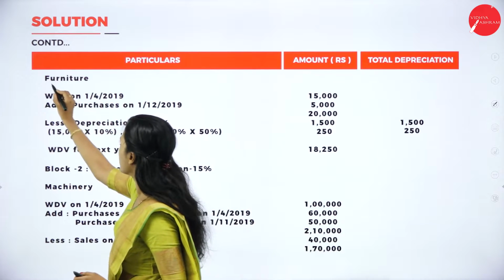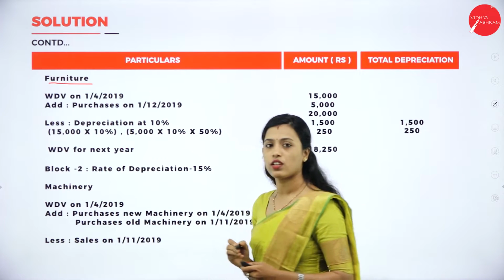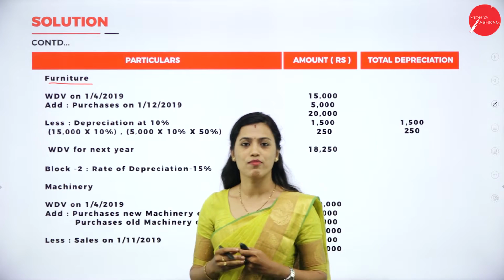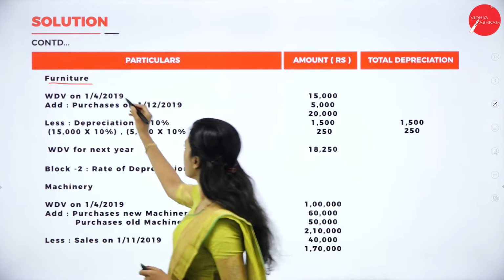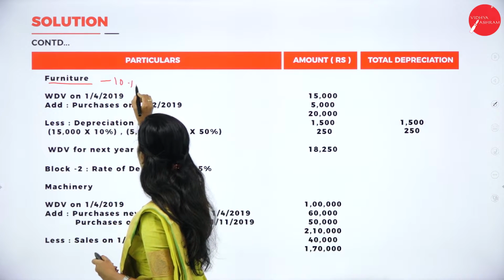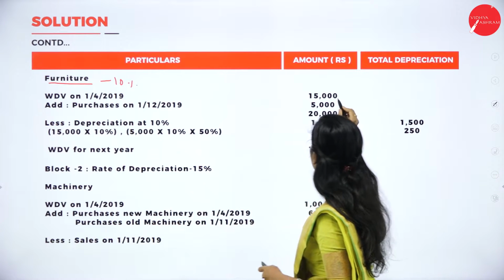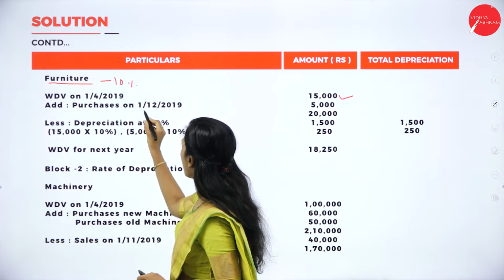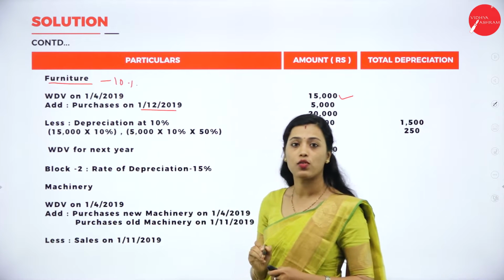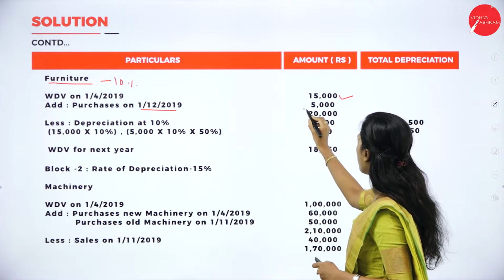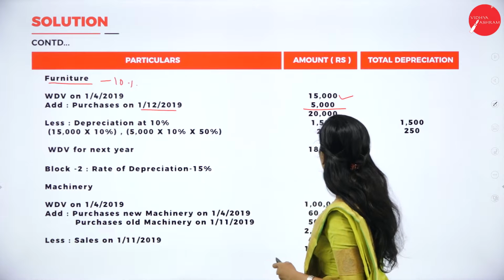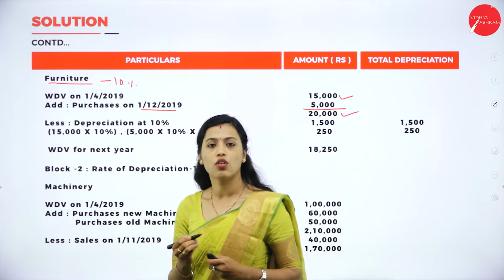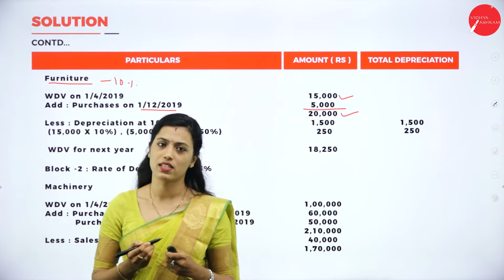In the depreciation column, we have to write 5,000. Next we have furniture. So furniture rate of depreciation is 10%. So this also comes under block 1. So what is the WDV value of furniture? It is 15,000. Then there is a purchase on 1/12/2019. It is 5,000. So total will be 20,000. There is no sales, so we have to deduct depreciation.